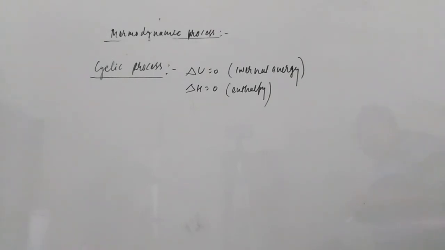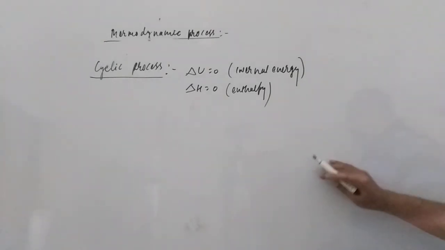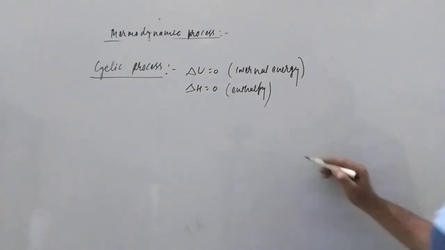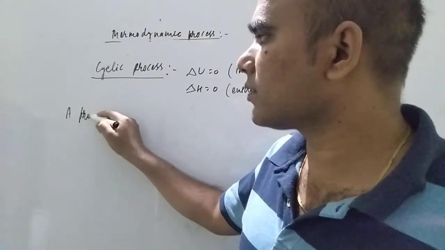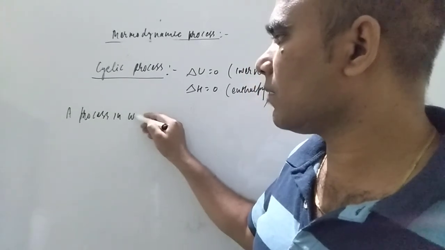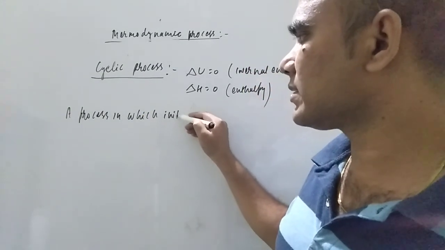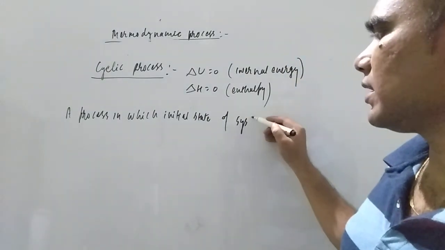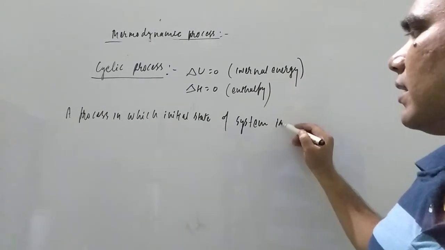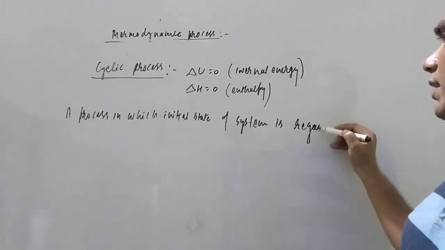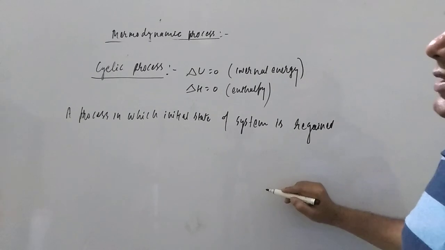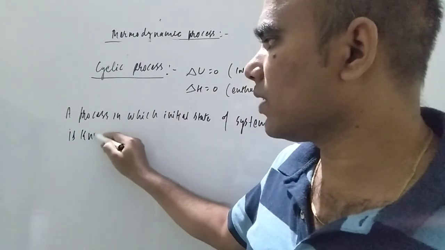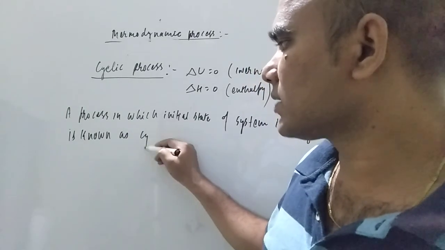So how can we define, student, the cyclic process? A process in which the initial state of the system is regained is known as cyclic process.